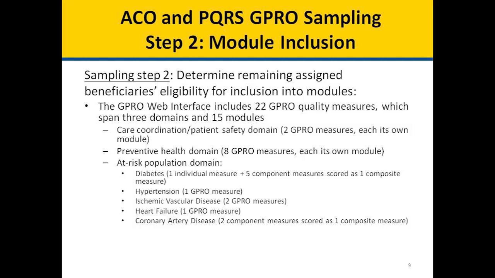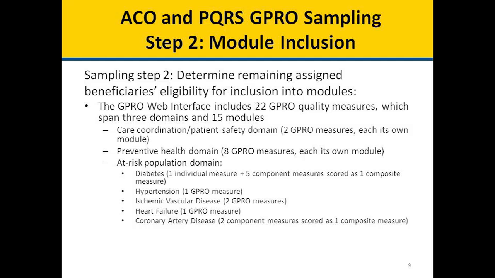Sampling Step 2, Module Inclusion. During Sampling Step 2, CMS determines the remaining assigned beneficiaries' eligibility for inclusion into modules. The GPRO Web Interface includes 22 GPRO quality measures, which span 3 domains and 15 modules. The Care Coordination Patient Safety domain includes 2 GPRO measures, each its own module. The Preventive Health domain includes 8 GPRO measures, each its own module.